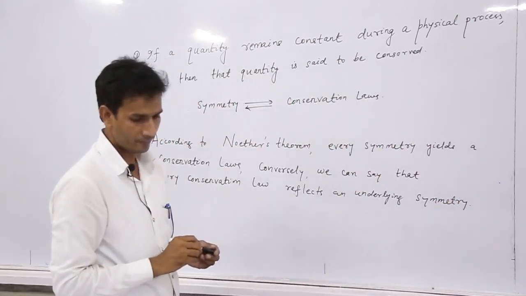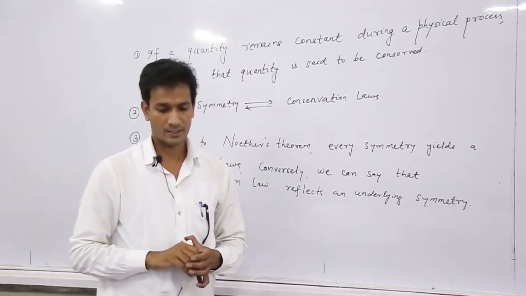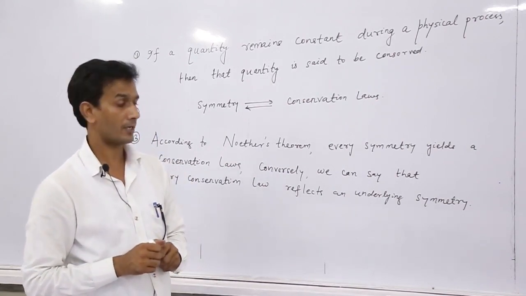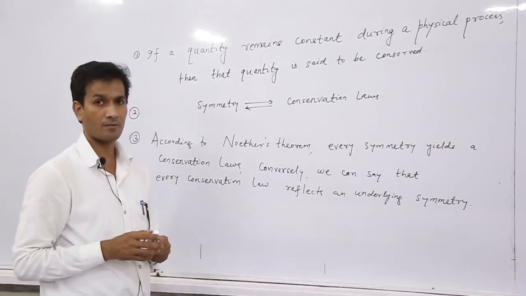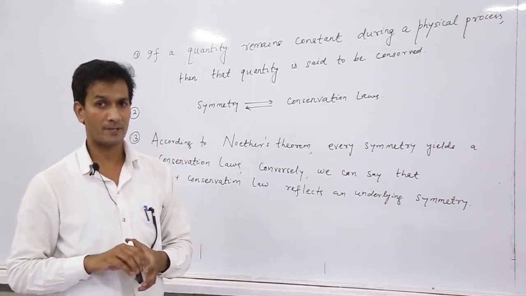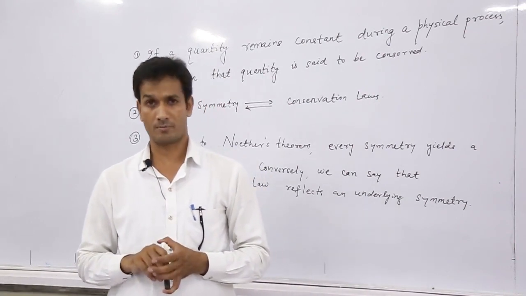So, for example, if a system is invariant under translations in space, then we can say that the linear momentum is conserved.